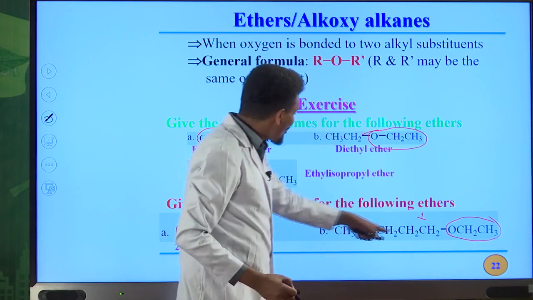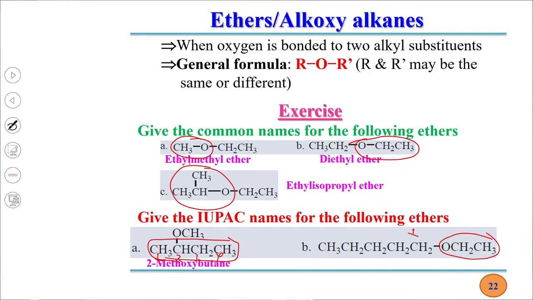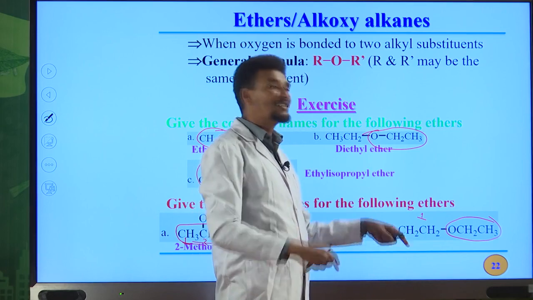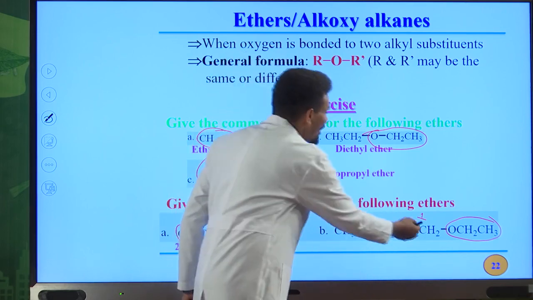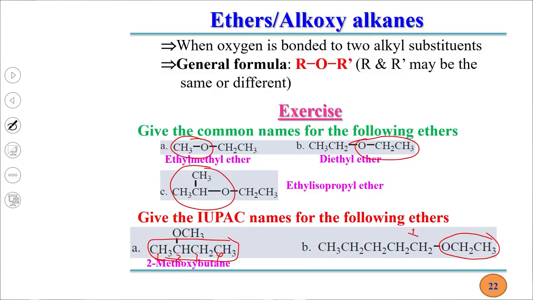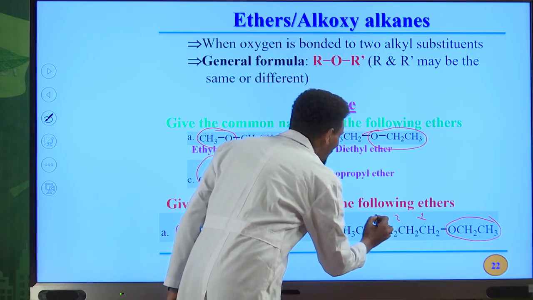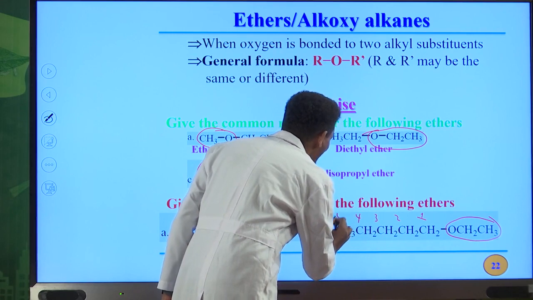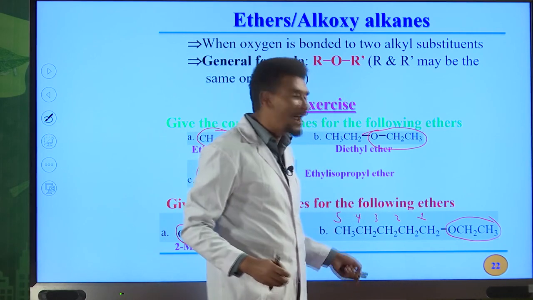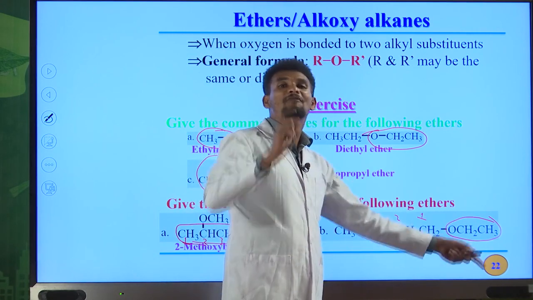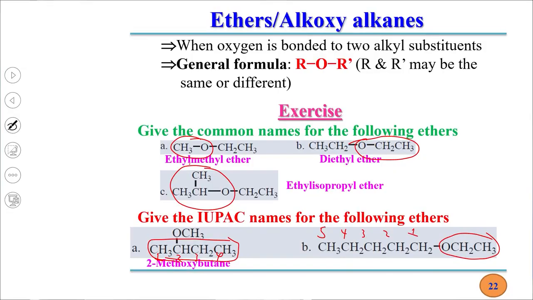This one is longest continuous chain. So you must select the longest continuous chain first. After that, numbering system. This one is closer to the ethoxy group. Therefore, numbering system starts from this carbon. Number 2, carbon number 3, carbon number 4, carbon number 5. This is pentane. On carbon number 1, we have ethoxy. Therefore, 1-ethoxypentane is the IUPAC name for this ether.